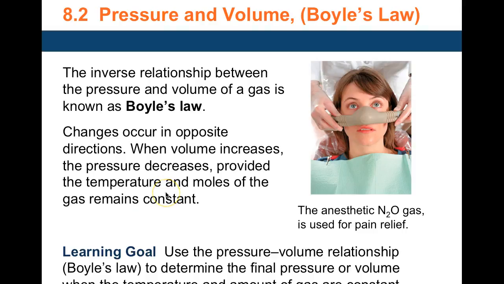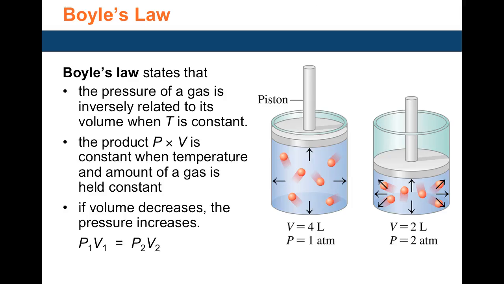Boyle's law is the pressure-volume relationship. When you have 4 properties for gases, if you keep 2 constant, like temperature and moles, then you can study the other 2. They are related in opposite fashion, in the sense that when volume increases, the pressure will decrease, or when pressure increases, then the volume will decrease. Boyle's law can be seen here with these diagrams.